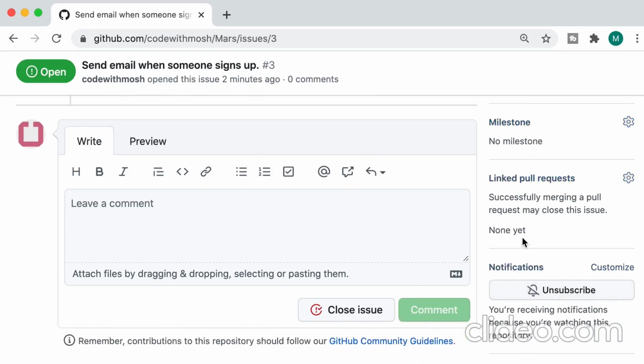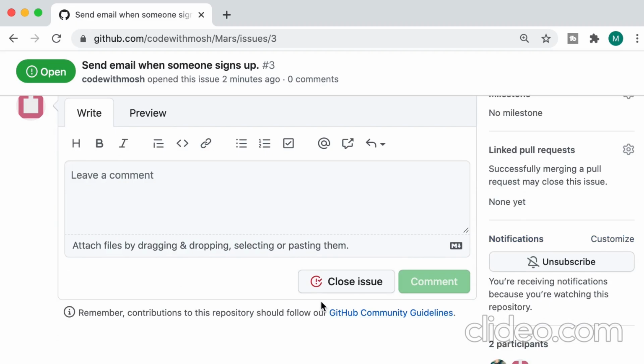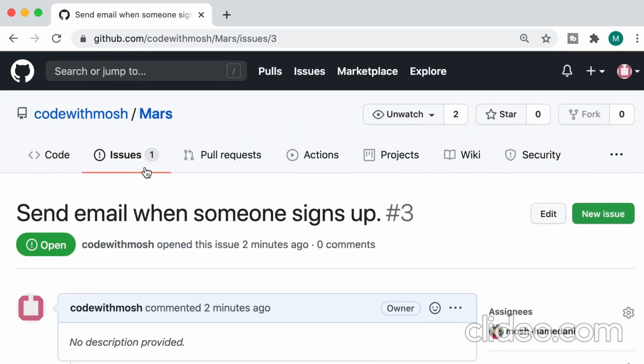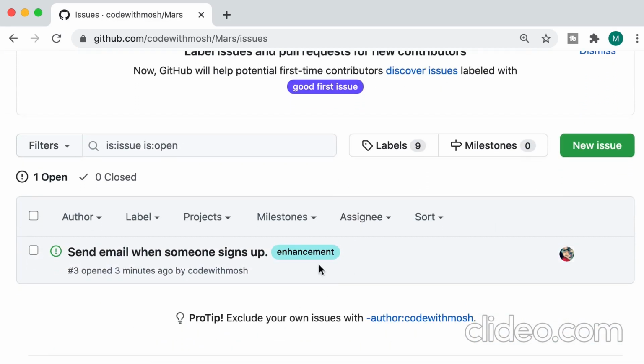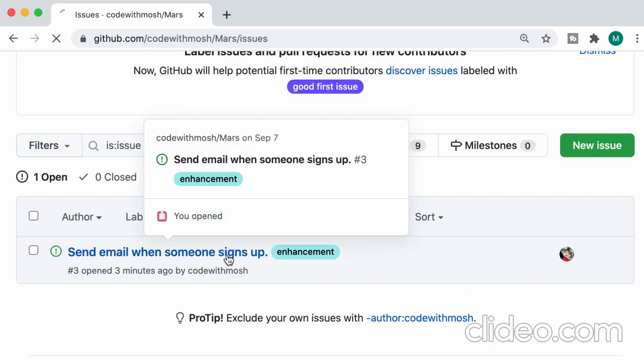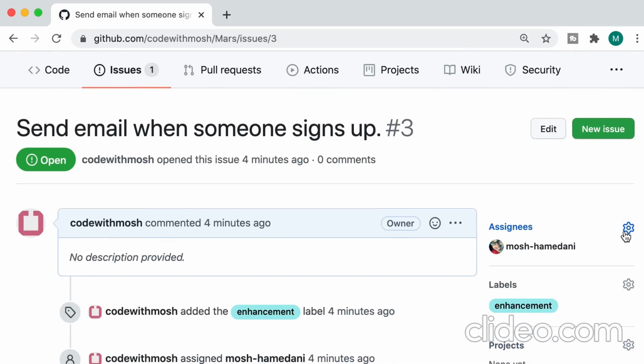Now, if this issue is not linked to a pull request, we can always come in here and close this issue manually. Now, let's go back to the list of issues. So we have a single issue here that is an enhancement. You can immediately see that I'm working on this issue. This is very useful in teams. So anyone can come in here and see who is working on what. And if someone doesn't have any work to do, they can always come in here and pick an issue. So I can come in here and assign this issue to myself if it's not assigned to someone else.